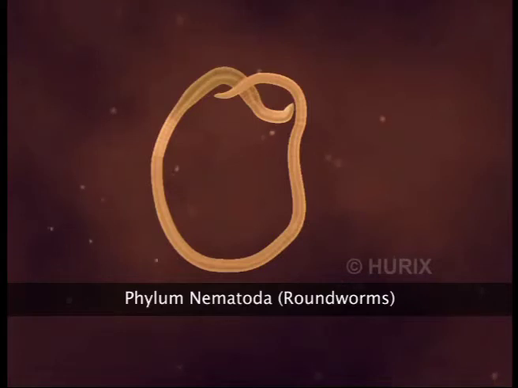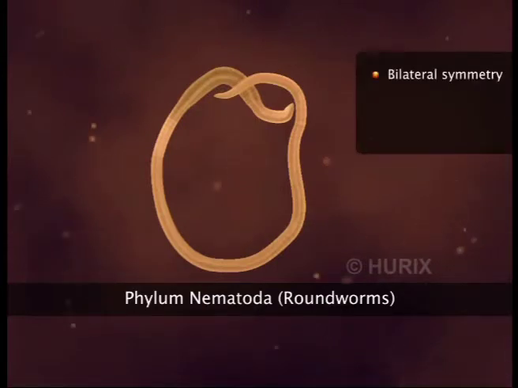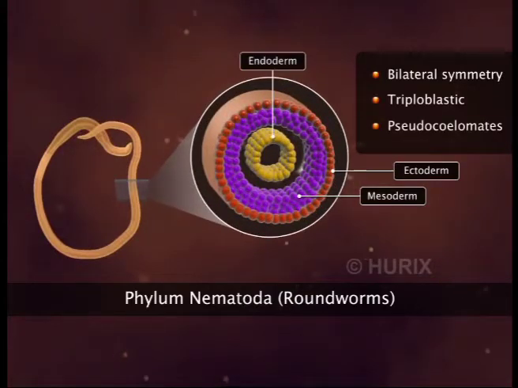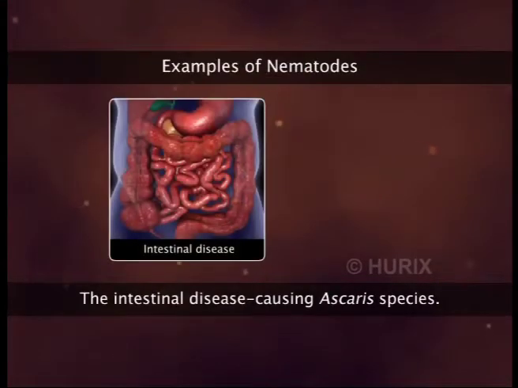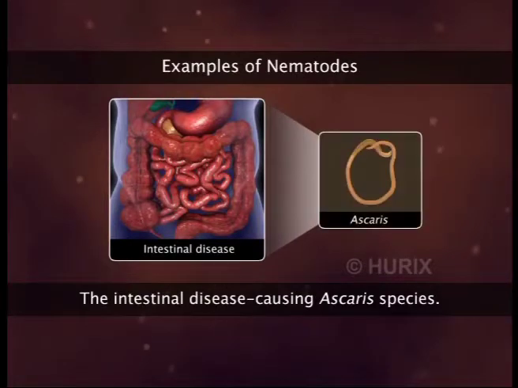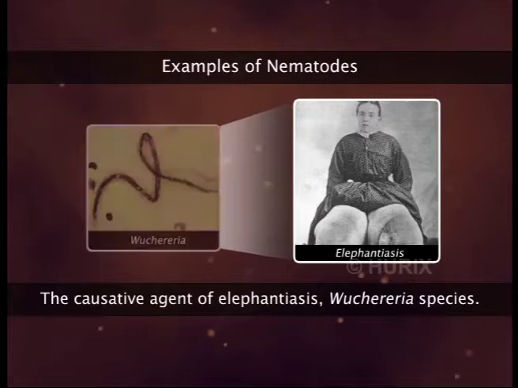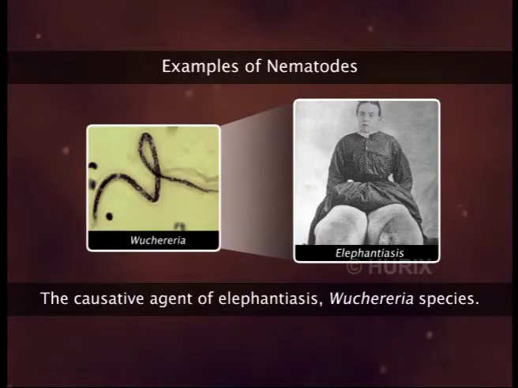The next category of invertebrates is phylum Nematoda, which consists of parasitic worms with cylindrical bodies. They show bilateral symmetry. They are triploblastic and are pseudocoelomates. The intestinal disease-causing Ascaris species and the causal organism of elephantiasis, Wuchereria, are examples of nematodes.